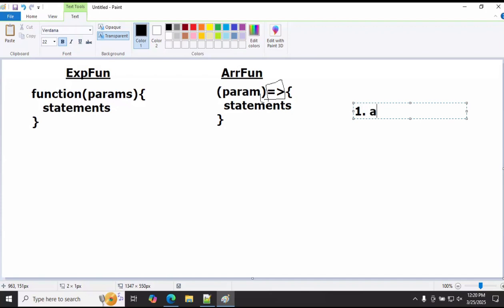Both are anonymous functions. Why is it called an anonymous function, sir? Because the function name is not available. In two syntaxes you can observe that there is no name for the function. In the third syntax, even the keyword is not available. So that's why it is called an anonymous function.